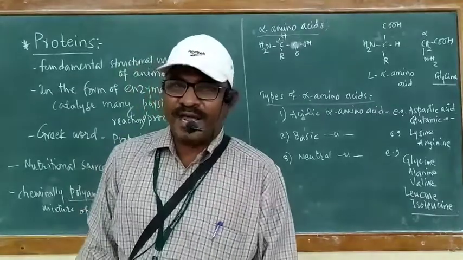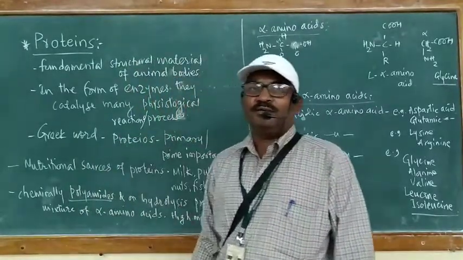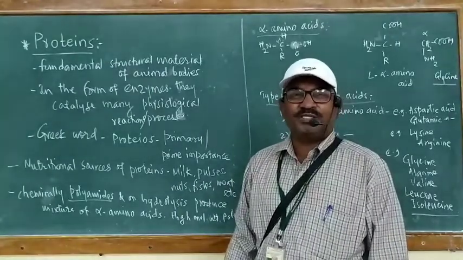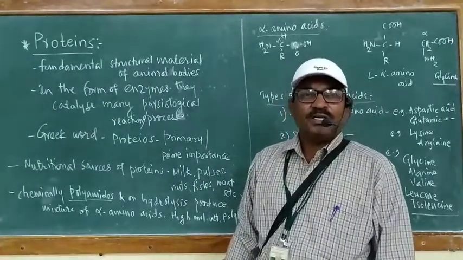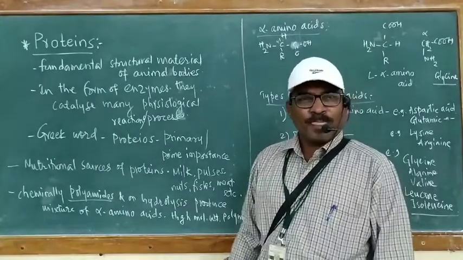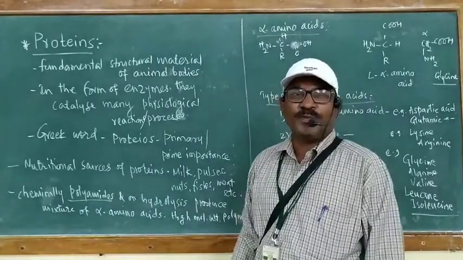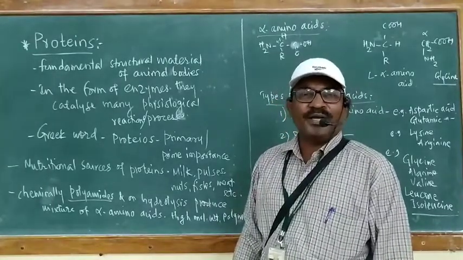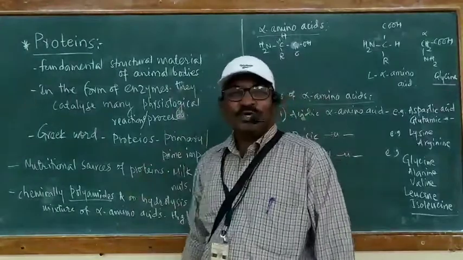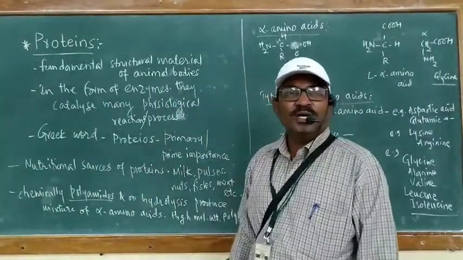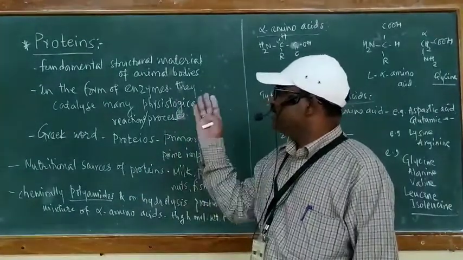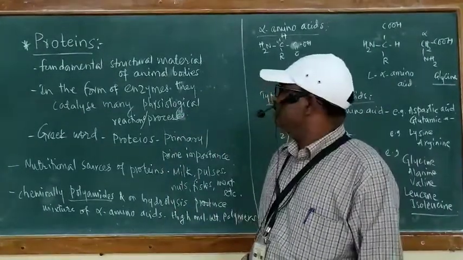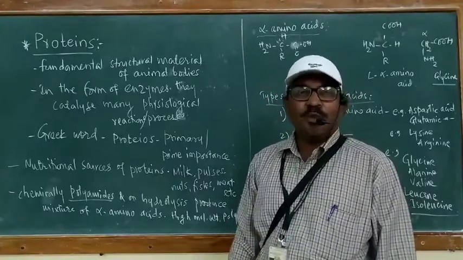In that balanced diet, we should take appropriate quantity of carbohydrates, then proteins, then lipids or nucleic acids, whatever components are given, they should be present in our body, or they should get to us in appropriate proportion. Here proteins build our body, they build the muscles. Hence, proteins are the fundamental structural material of animal bodies.